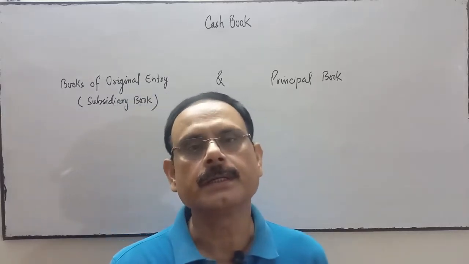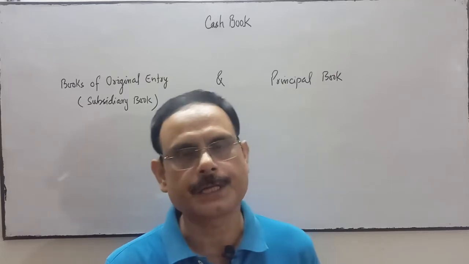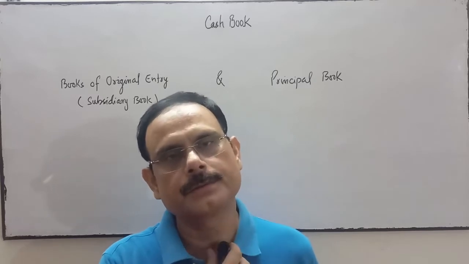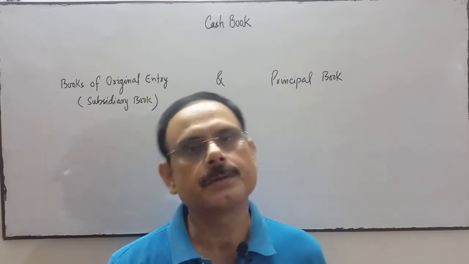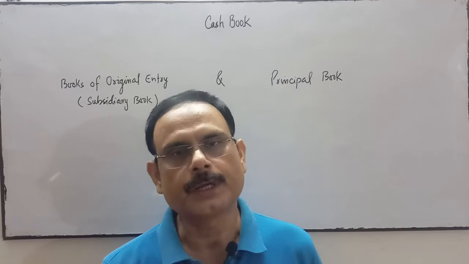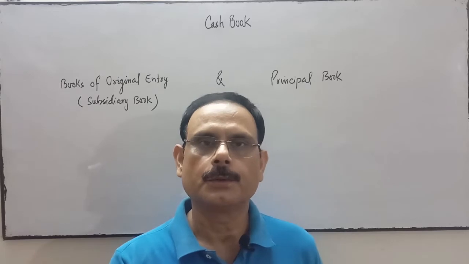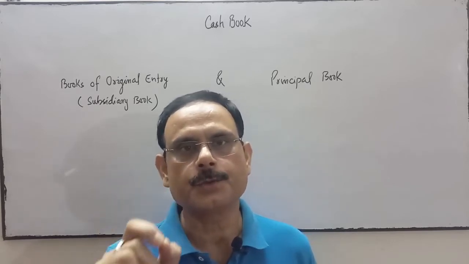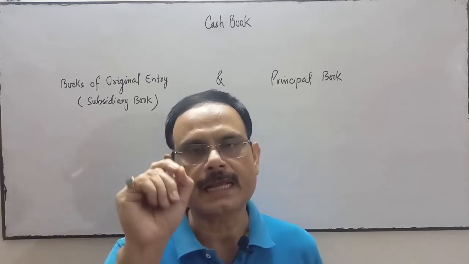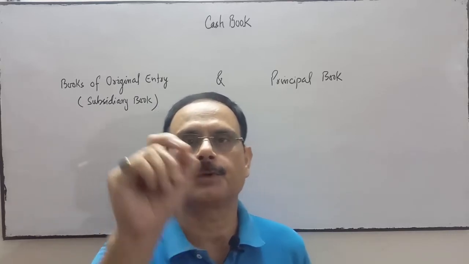Next topic is our cash book. In subsidiary books we have completed purchase book, sales book, purchase return book, sales return book. These 4 books we have completed. Next book is your cash book. In cash book we record the transactions related to cash and bank. Transactions related to cash and bank are directly recorded by us in the cash book.